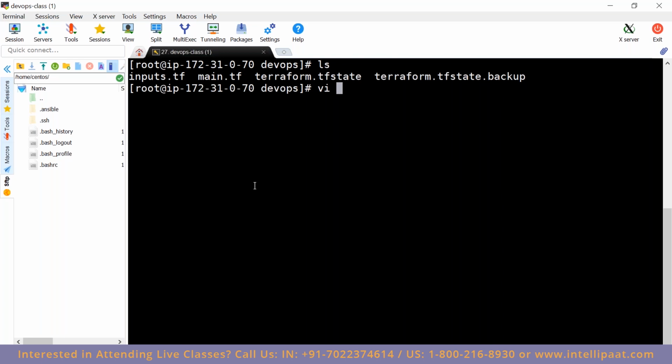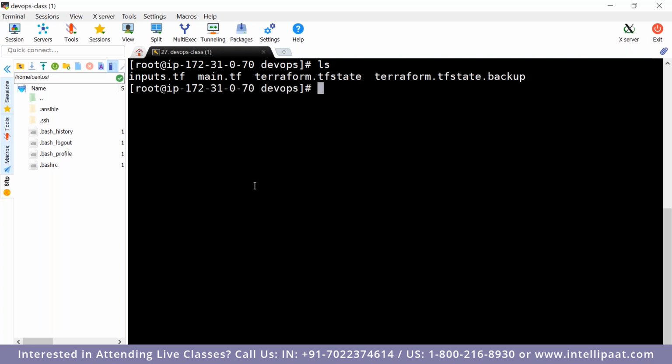Any sensitive information, people will generally encrypt it using services like Vault, as you are saying, and AWS KMS. Using those services, people will generally encrypt the data. So that is how it works in real time. Okay, thank you.